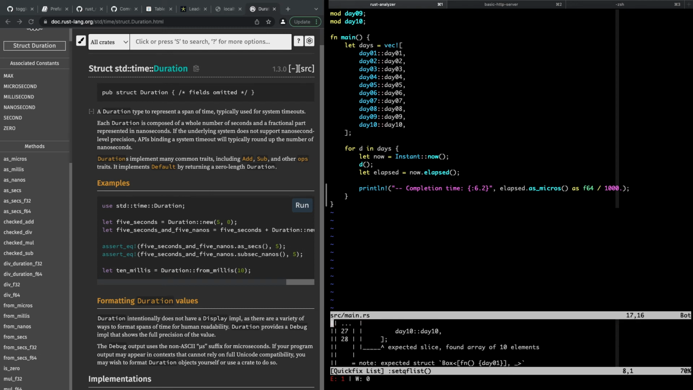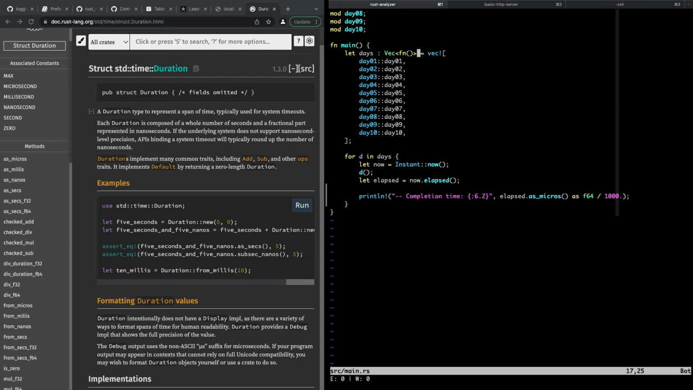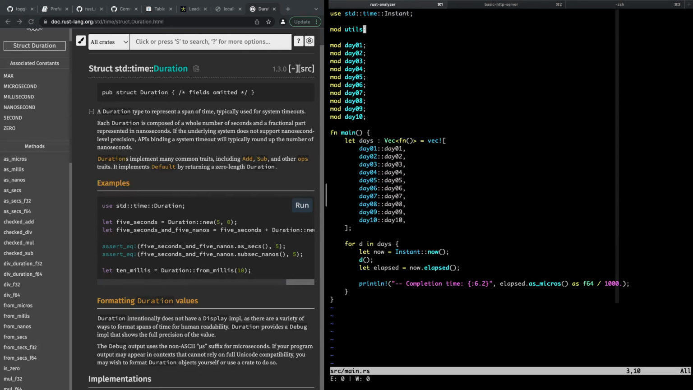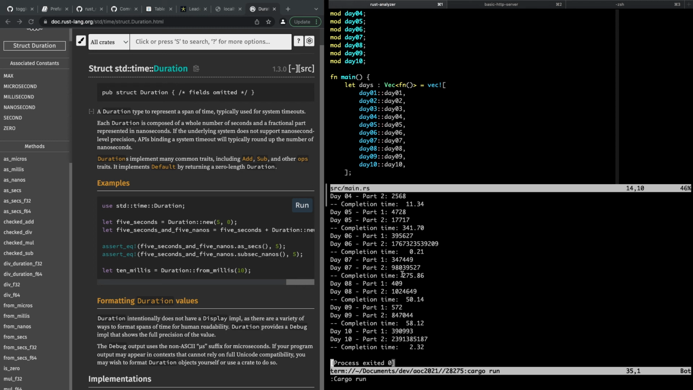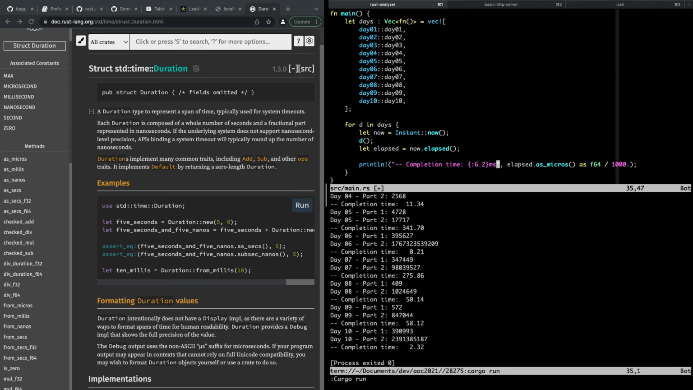Right? And that'll give us, for each one, oh, it didn't like that. Expected slice around an array of 10 elements. Oh, why was it expecting a slice? This should just be a vector of functions, right? Yeah, that's weird. Why did I have to specify that? Huh. Okay, anyway, that worked. Let me run it, and we should see completion times for each one. Yeah. So now let me put a little ms next to it, that many milliseconds. And let me add a new line to separate each one.